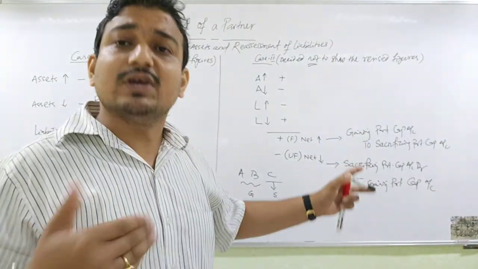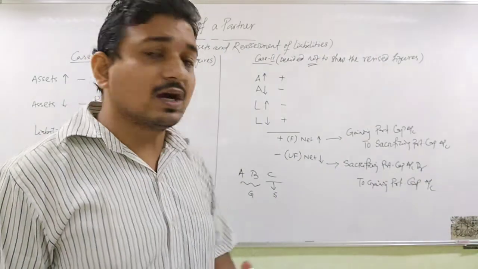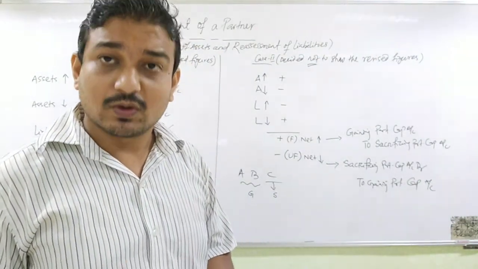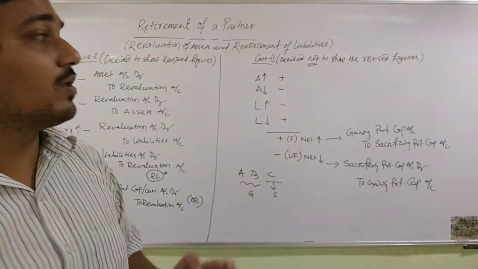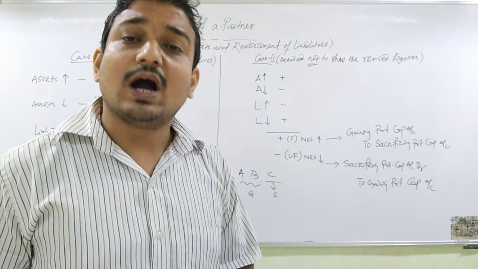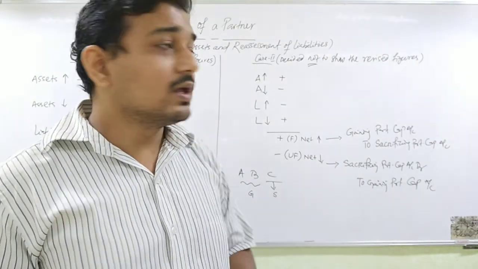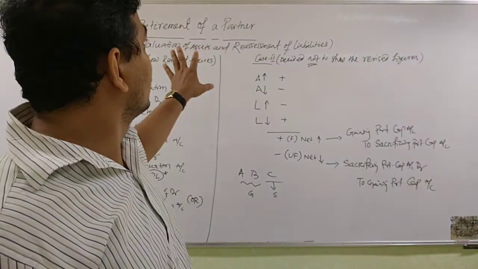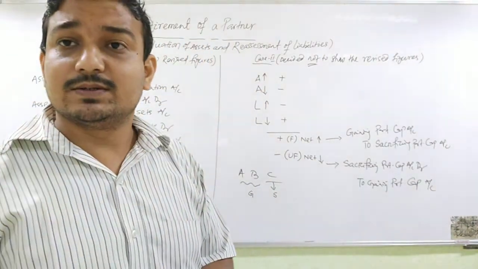In case of fixed capital, instead of capital account, we will have to mention the current account. Okay, so the same concept we have followed in the case of change in profit sharing ratio and admission of a partner, the same concept we are also following in case of retirement. Thank you.